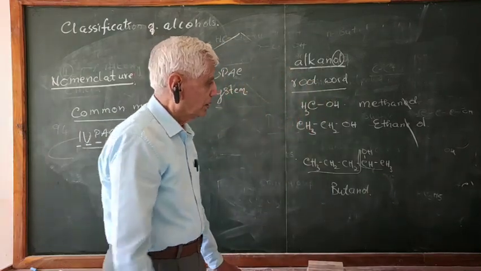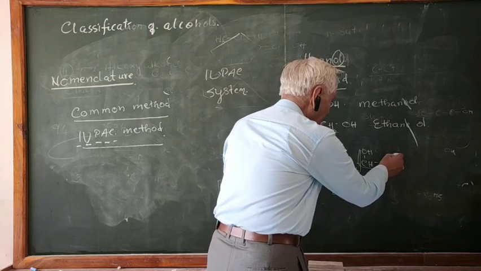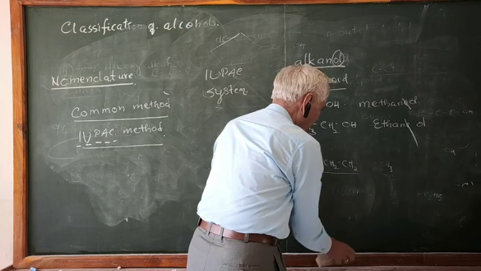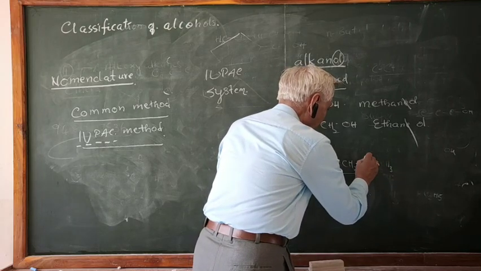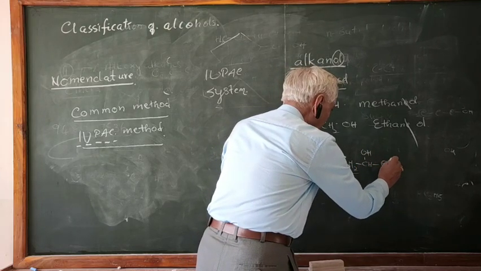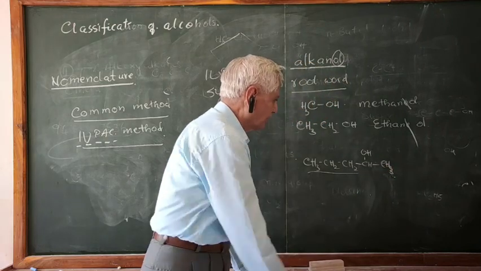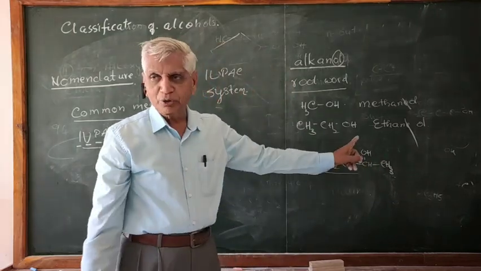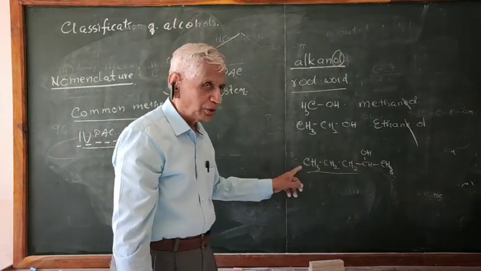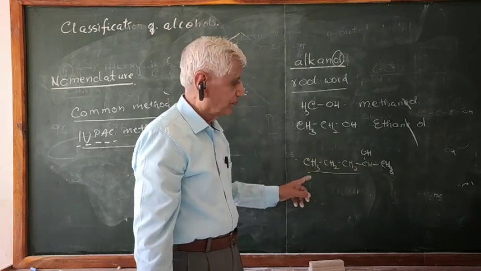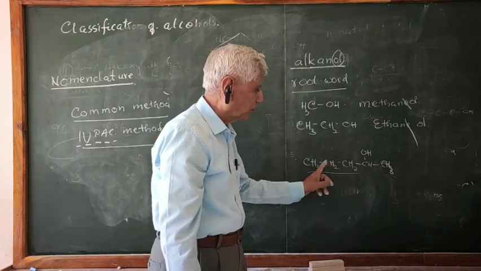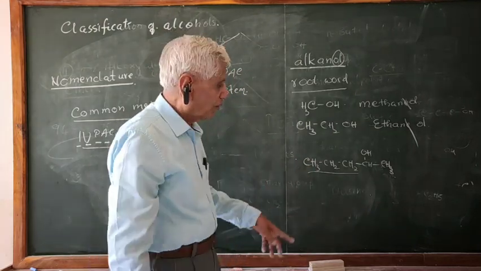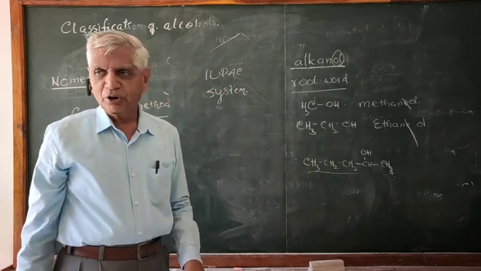It is not sufficient. You have to find out on which carbon the CH3 group is there. I'm very sorry. This compound, CH3-CHOH-CH2-CH2-CH3. This is the longest chain: 1, 2, 3, 4, 5. Because this chain contains the OH group, this is the longest chain. So the root word will be pentane. What is the position of the OH group here? It is present on the second carbon.